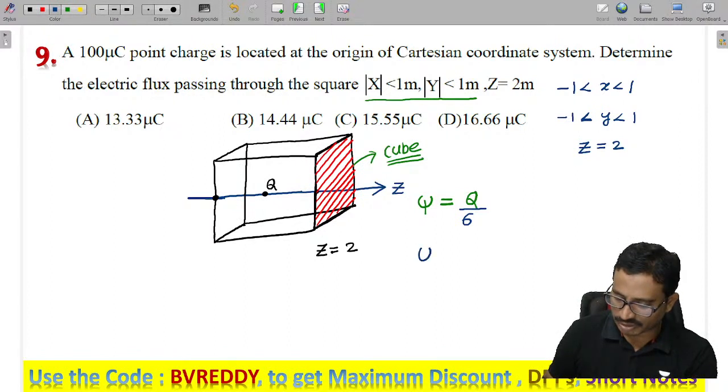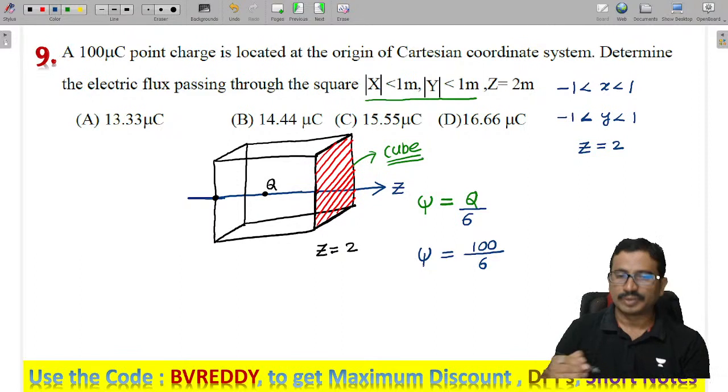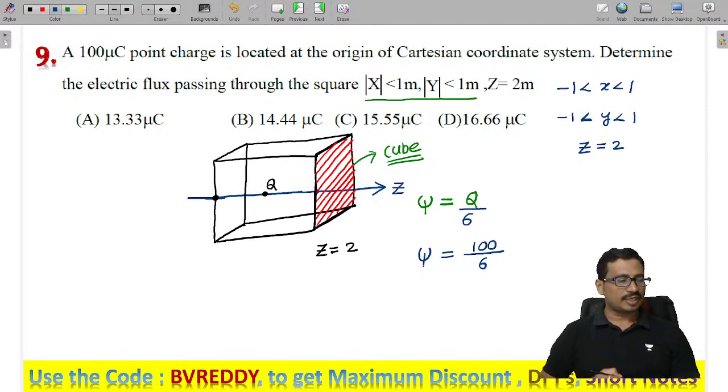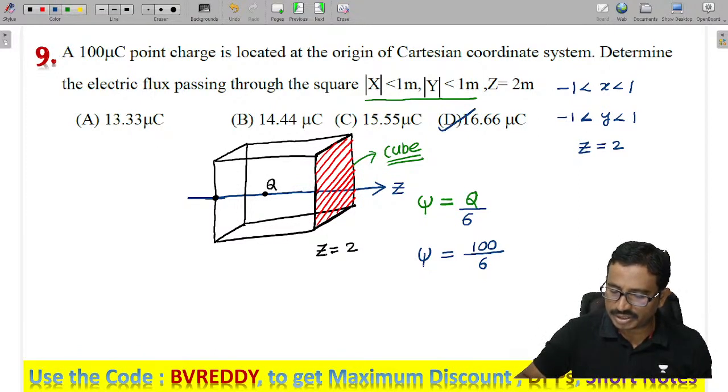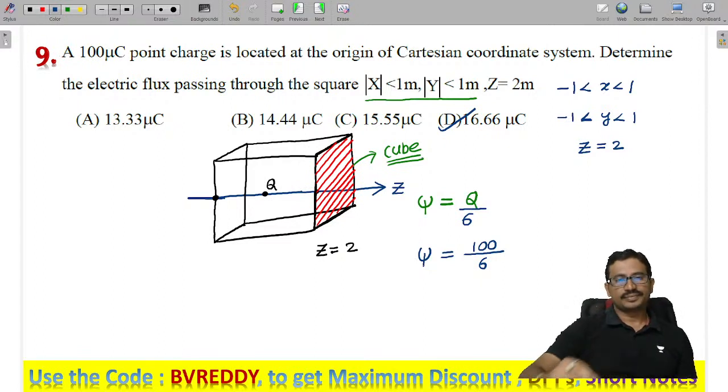So that's why what I will get now, my flux, with the Q value equal to 100, is given as 100 by 6. So what's the option, tell me now here? So option D. Very good. The amount of flux leaving through one side is equal to what, you tell me now here, Q by 6.